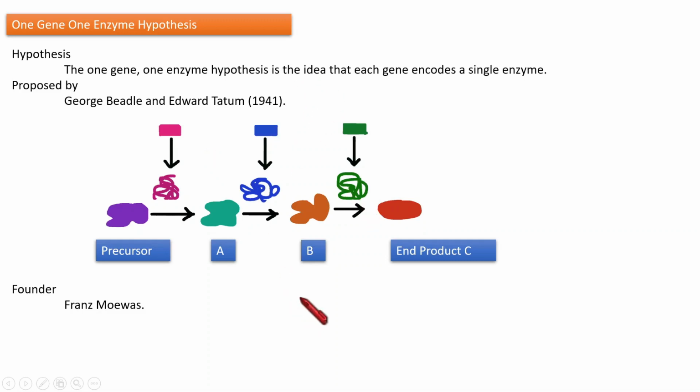So I hope it's clear. But actually, saying it this way is not the right thing, basically. The right one is the one gene, one polypeptide hypothesis, and this is the right one so far in science.